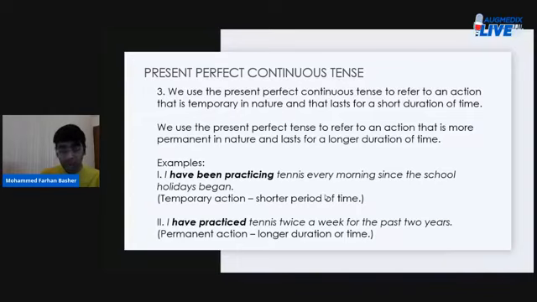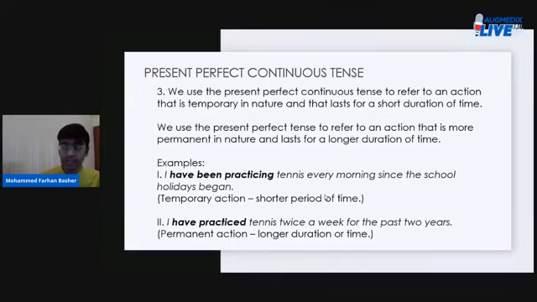And you're doing something during the holiday, right? So you want to talk of it. So you say, I have been doing this since school closed, meaning the school will open again. The school will reopen, and you will have to stop doing what you were doing during the holiday, right? So you say, I have been practicing. So you switch to the present perfect continuous mode. I have been practicing tennis every morning since the school holidays began. Temporary action, something taking place for a short period of time.